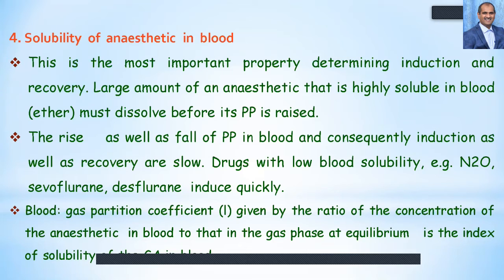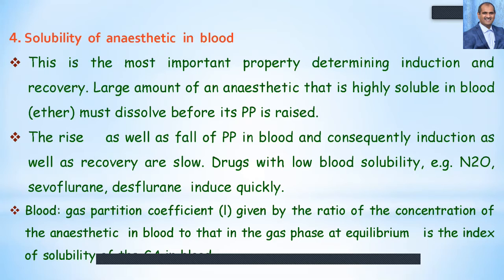If more solubility is there, then the rise as well as the fall in partial pressure in blood, and consequently induction as well as recovery, will be slow. If the pressure is high but the drug is not soluble in the blood, then there is no use.